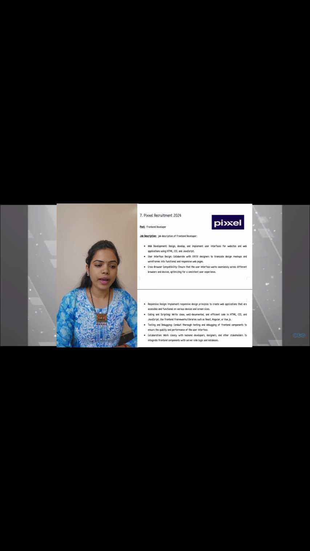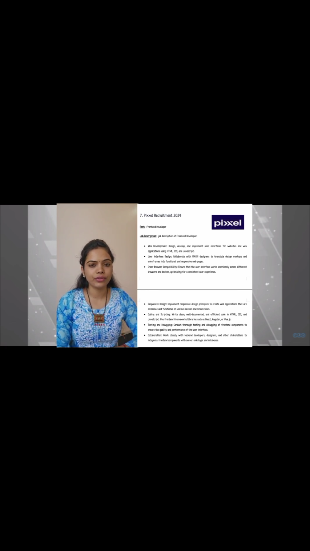Work closely with the back-end developers, designers, and other stakeholders to integrate the front-end components with the server-side logic and the databases. Let's see, the qualification required for this post is a bachelor's degree in computer science, software engineering, or a related field. There is only one vacancy available for this post, and the last date for application is 27th February 2024. Age limit is between 18 to 26, and the stipend will be a CTC of up to 30 LPA.